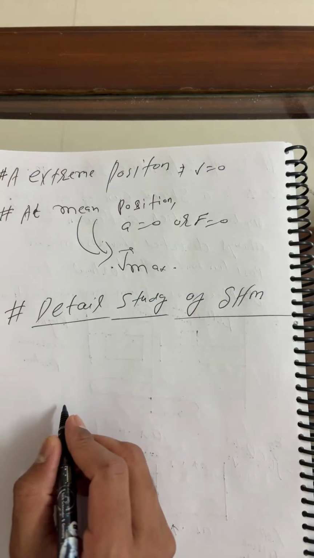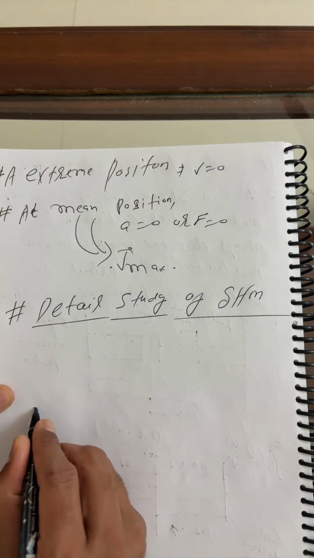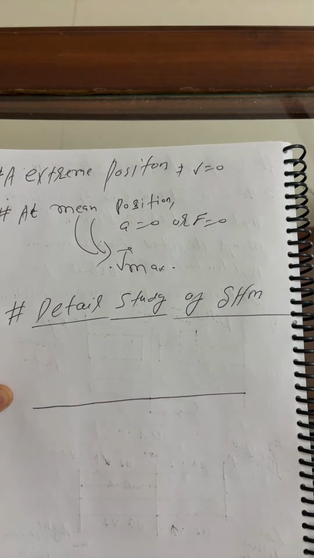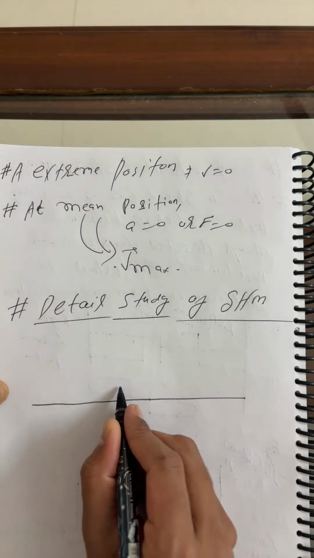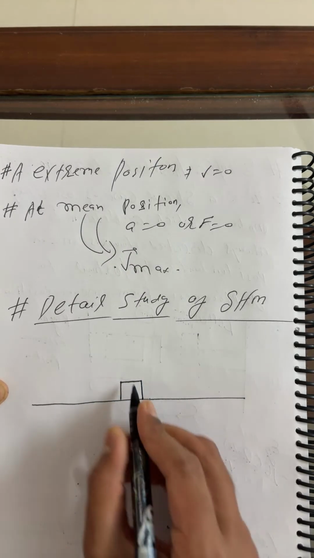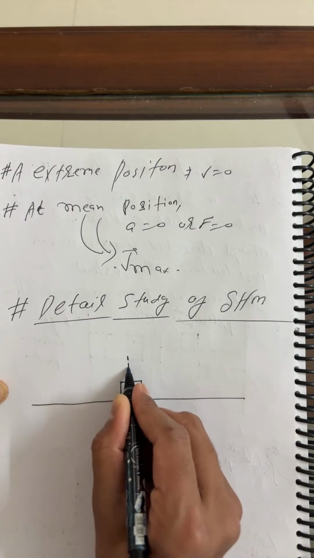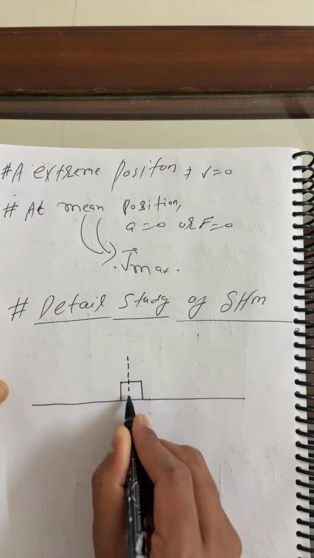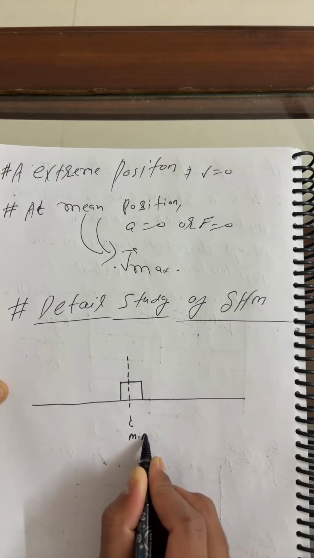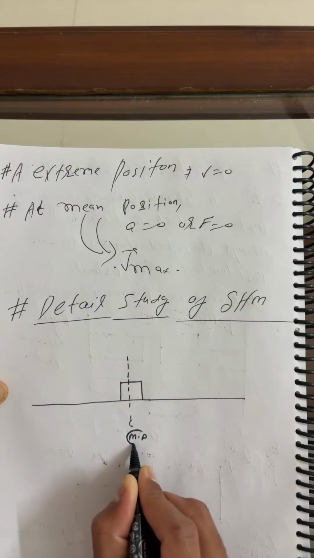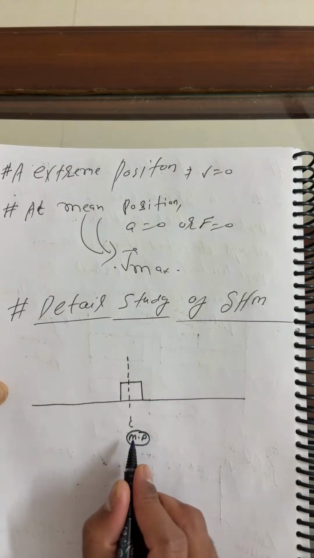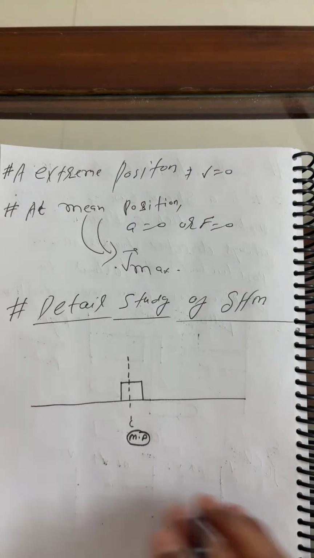Let us suppose I'm considering a horizontal plane. Here, you can say this is the mean position. Already I said what the mean position is. If you newly joined the channel, go and watch, I already explained everything.